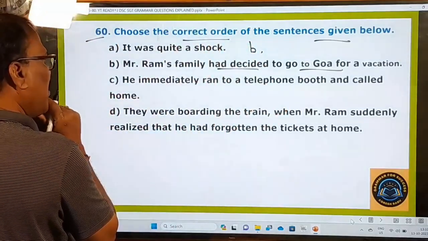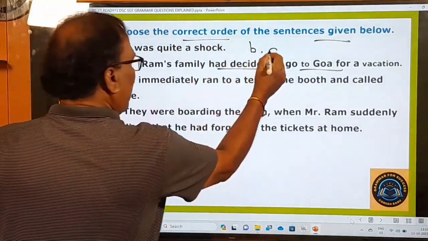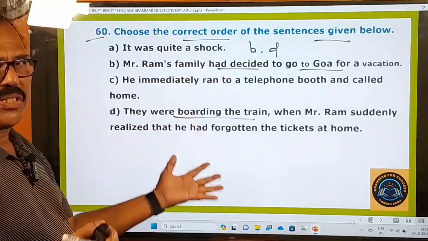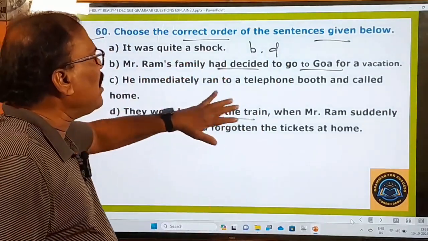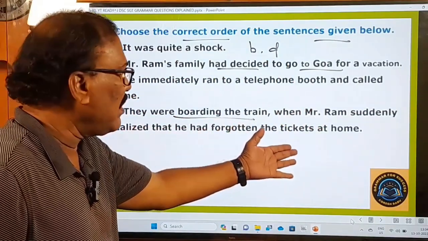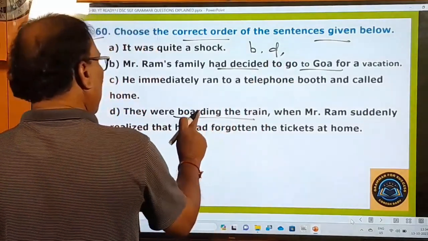After that, what happened? They were boarding the train. They decided to go, and they purchased the tickets, and now they were boarding the train when what happened? Suddenly Ram realized that he had forgotten the tickets at home. So this must be your second sentence.